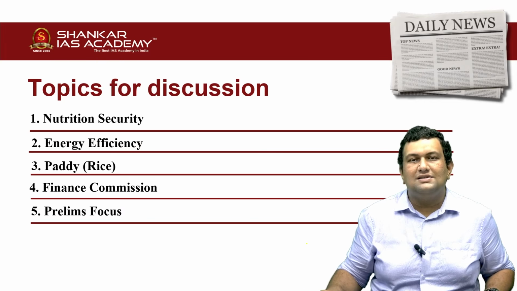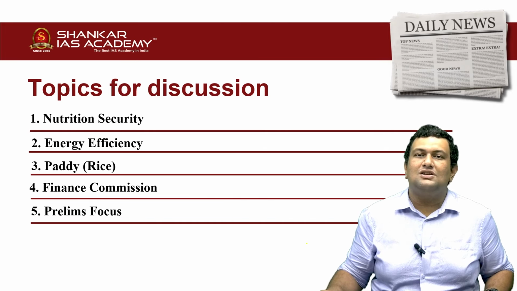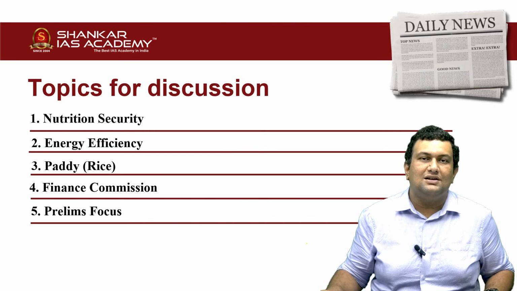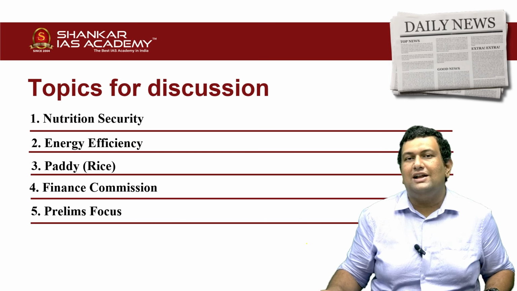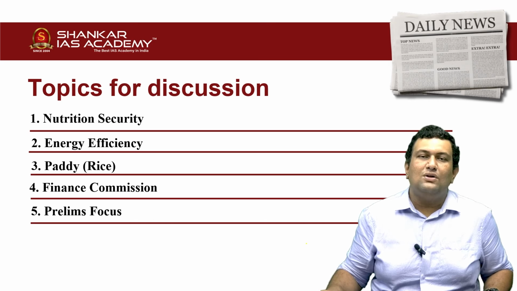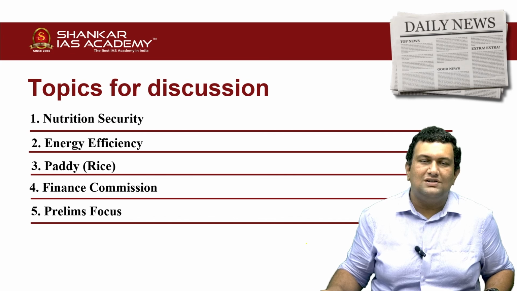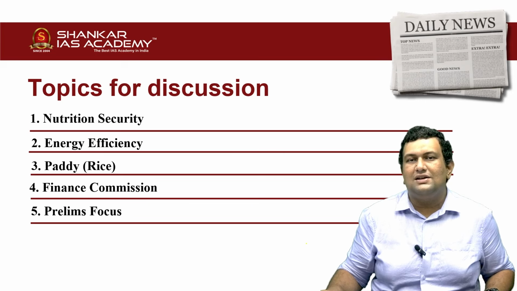And third topic is paddy. We will see the cropping conditions required. We will also see about the major cropping regions of paddy in India, and we will also see about India's rank in the global world. Fourth topic is regarding the Finance Commission. We will see about it. And the fifth topic is the Prelims Focus. These are short notes which will be helpful for both prelims as well as mains. Now we'll get into the discussion.